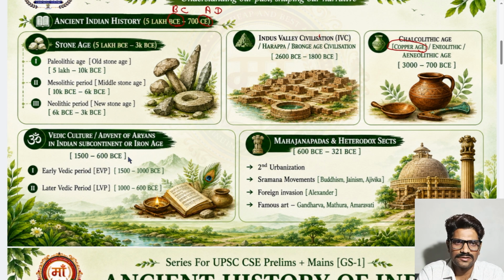pastoral people. Okay, they had a lot of animals, and their main occupation was the domestication of animals. So they were roaming from here to there for land for their cattle. They came to the Indian subcontinent also from the northwest side. And this part we shall divide into two categories. First is the early Vedic period, and second is the later Vedic period.